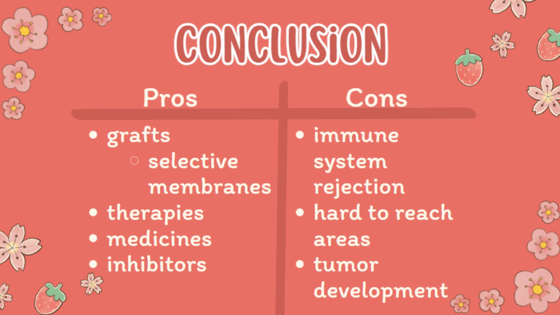However, scientists did find a way to prevent this from happening, which was to add a selectively permeable wall, which doesn't allow immune cells to come through. However, grafts are not able to go in certain places because it's difficult to apply a graft there, so scientists decided to change the transcription factors in order to solve the issue of regenerative tissue failure, but that only causes the production of tumors if not monitored. While there are some therapies and medicines, including inhibitors, that can help with symptoms, it's not a permanent solution. There are still so many unknowns when it comes to regenerative tissue failure that are yet to be discovered in order to fix this problem.